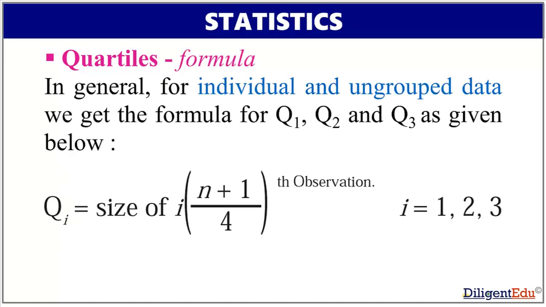Quartiles formula. In general, for individual and ungrouped data, we get the formula for Q1, Q2 and Q3 as given below. So here we can see Qi is equal to size of i multiplied by (n plus 1) by 4. Here i could be 1, 2 or 3.